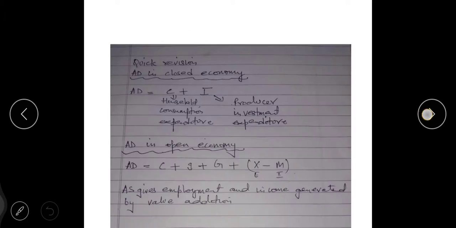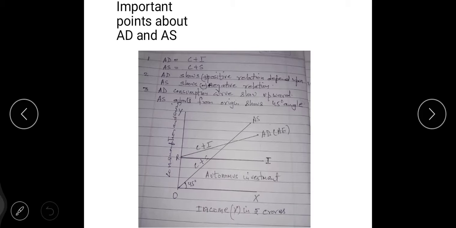Now we will do a quick revision of aggregate supply and aggregate demand. Right, beta? See, I have made some points so that you can better understand the concept of aggregate demand and supply in short, and it will not escape from your mind, children.